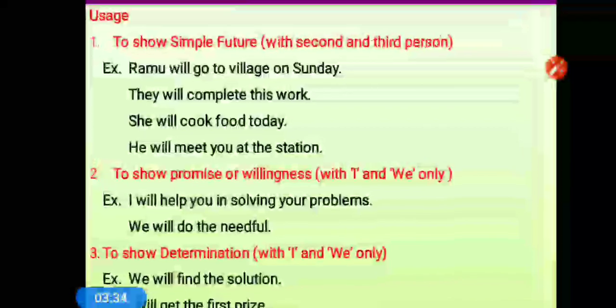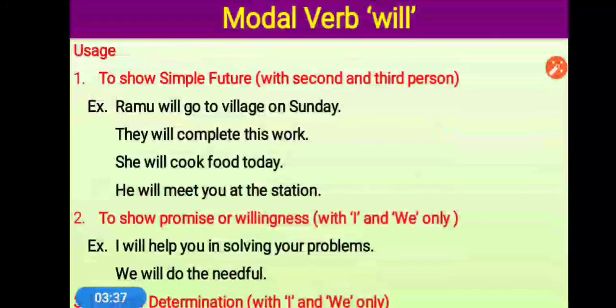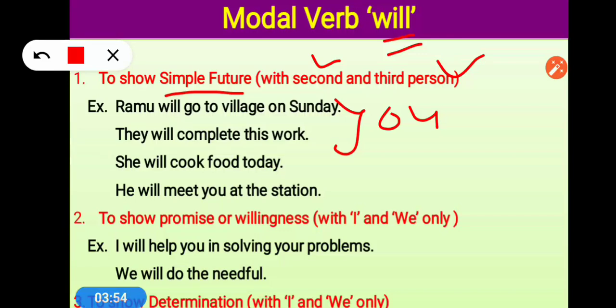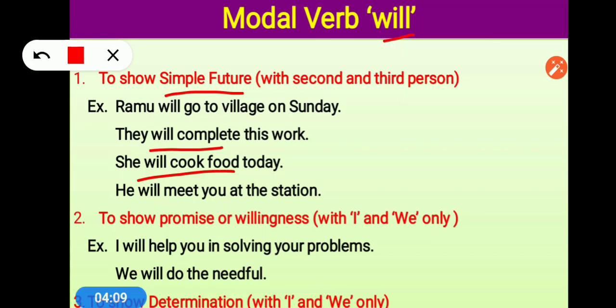Today's first modal verb which we are going to study is will. Will is used to show simple future, and will is used with second person, meaning you, and third person, meaning he, she, it. So will is used to show future action with subjects he, she, it and you. Like Ramu will go to village, they will complete this work, she will cook food today, he will meet you at this station. So for future action, if you talk about future, then we use will.